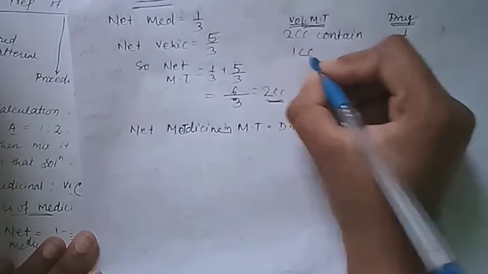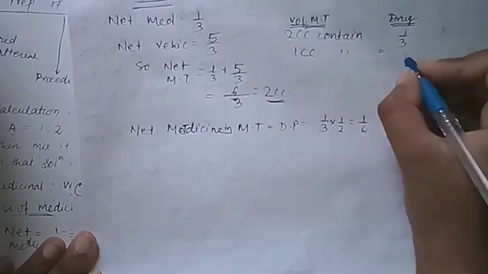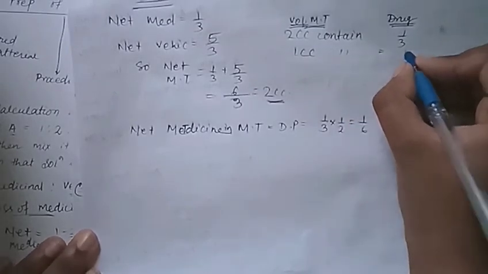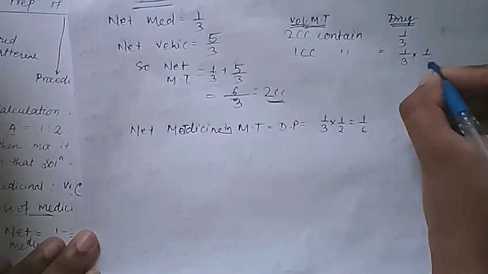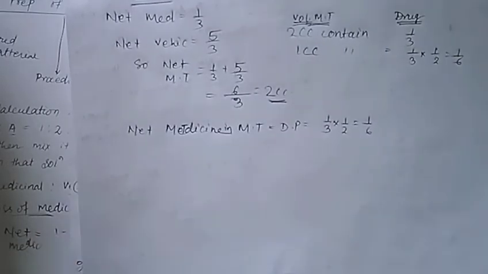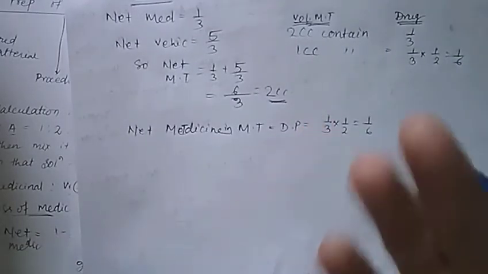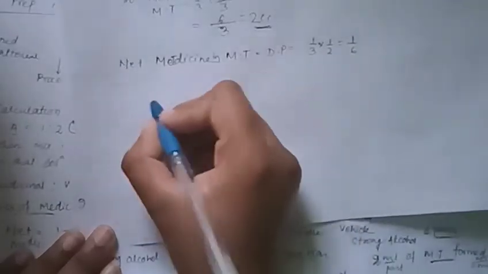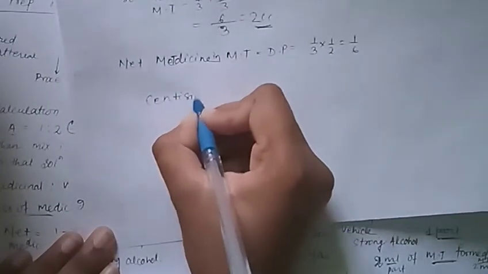Then 1 cc contains what amount? It is just a unit-wise mathematical calculation. What is it? 1 by 3 into 1 by 2, that is 1 by 6. This is the thing. After that you can calculate the centesimal and the decimal.